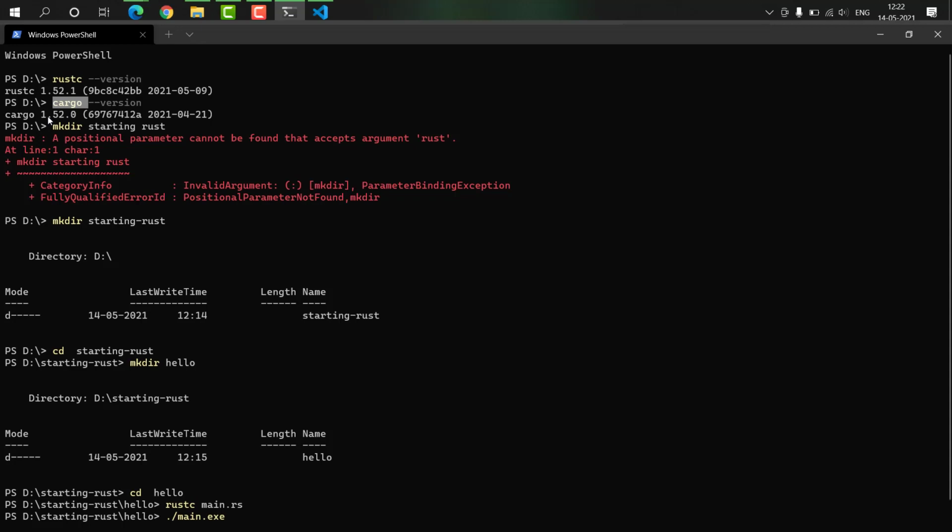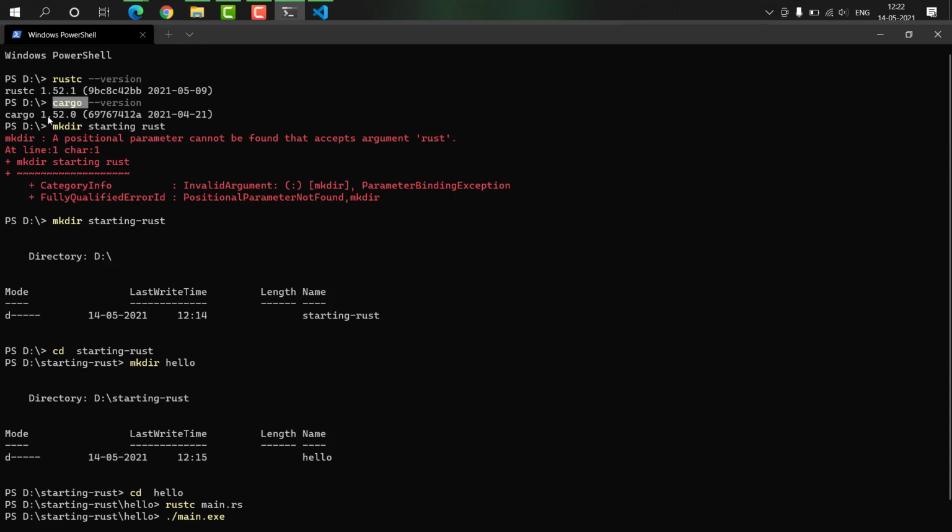The best part is you didn't install Cargo additionally. You just installed that one file I showed you from Rust's rustup.rs website, and that one file installed everything for you. You don't need to look here and there to install Cargo. You already have Cargo once you install Rust on your machine.